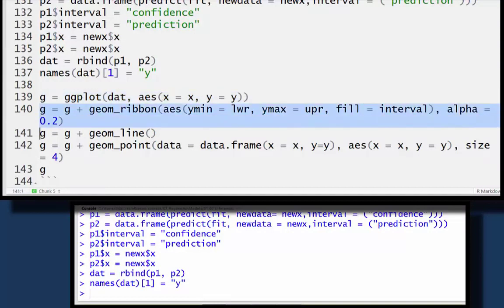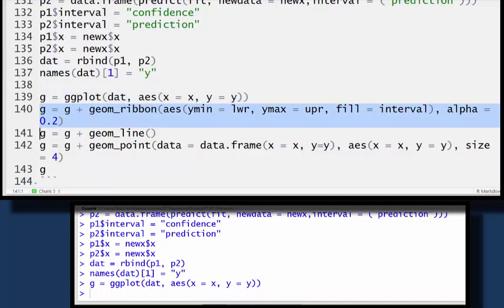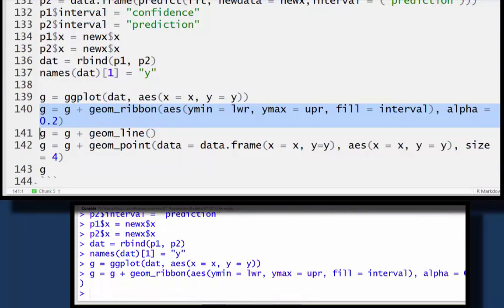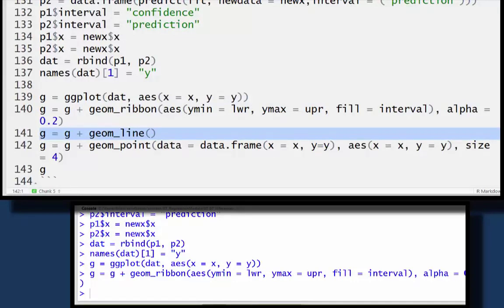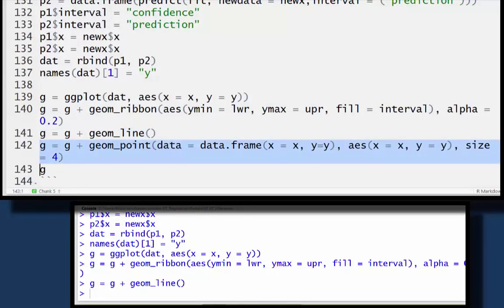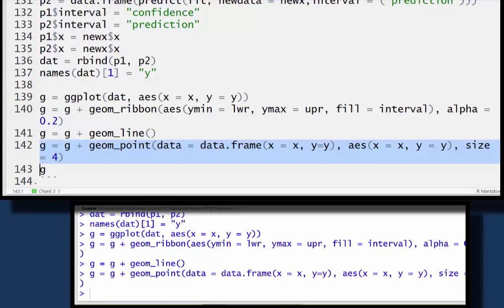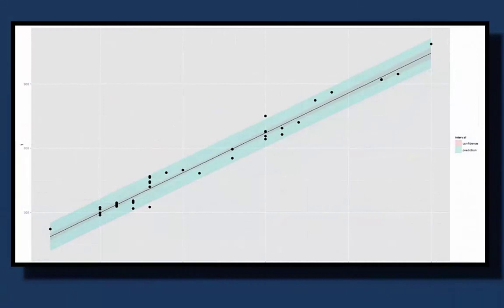So I'm going to start my ggplot. I'm going to add a ribbon, and the ribbon is going to have two parts because it's going to be filled by the interval type. So the blue one will be a prediction interval, and the salmon colored one will be a confidence interval. And then I want my fitted line added, and then I want to add the observed data points. Now my observed data points aren't in the data frame that I used to create the ggplot, so I have to give it a new data frame and a new aesthetic command for this particular layer. And then let me do my plot. And then I'm going to switch windows to a large window with the plot.